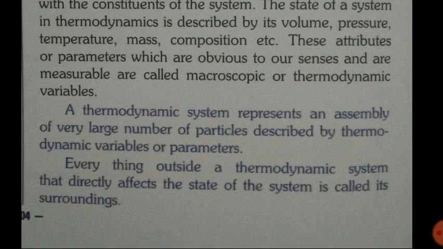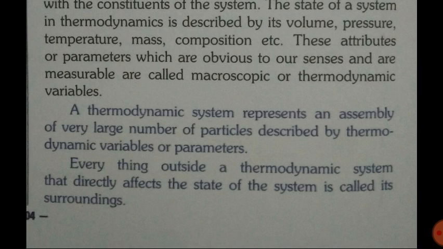Then here you can see it is written, a thermodynamic system represents an assembly of a very large number of particles described by thermodynamic variables and parameters. Whatever thing we are going to study is called a system, and a system is made up of so many particles.